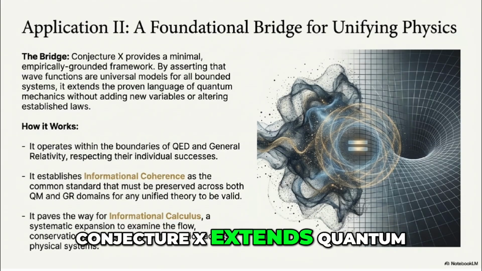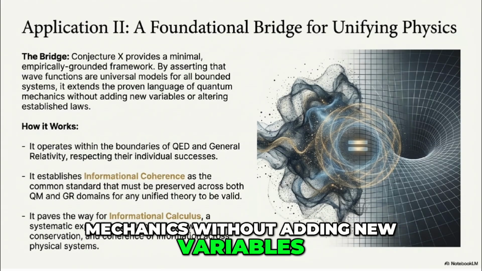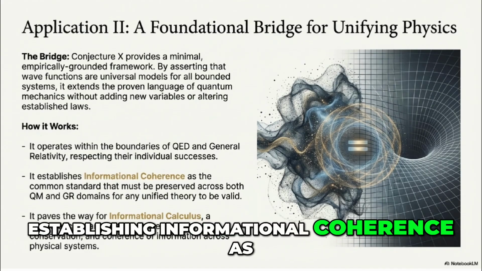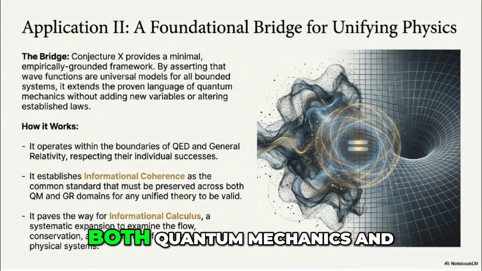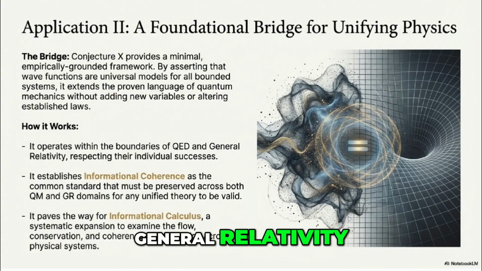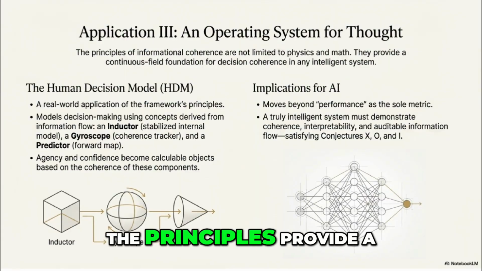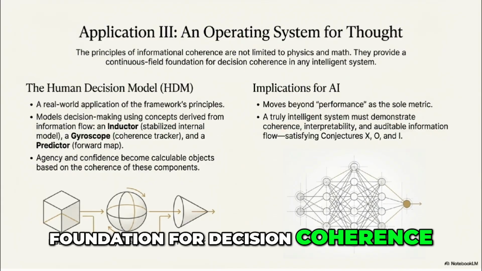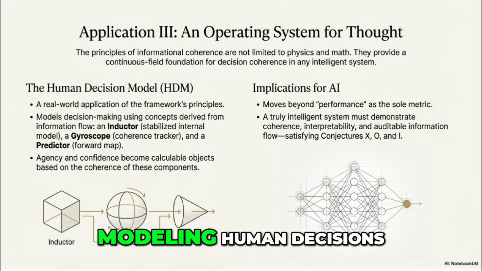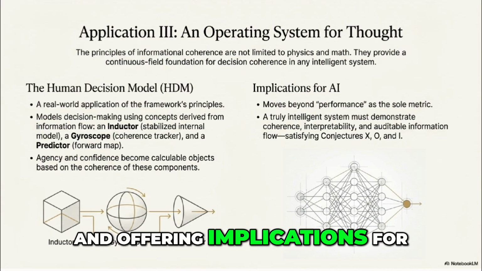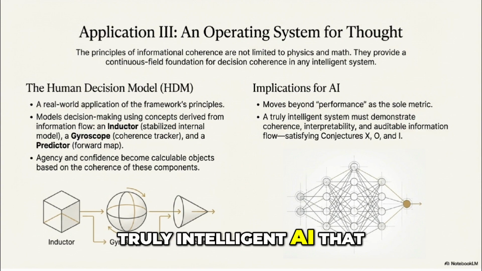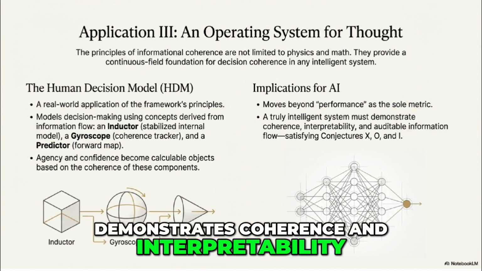Application 2 is a foundational bridge for unifying physics. Conjecture X extends quantum mechanics without adding new variables, establishing informational coherence as the common standard across both quantum mechanics and general relativity. Application 3 is an operating system for thought. The principles provide a foundation for decision coherence in intelligent systems, modeling human decisions, and offering implications for truly intelligent AI that demonstrates coherence and interpretability.